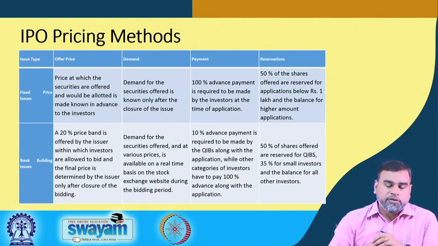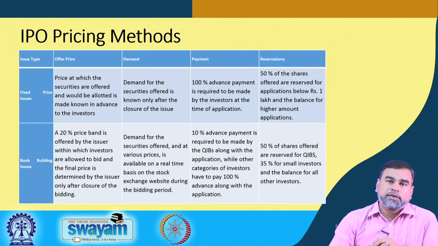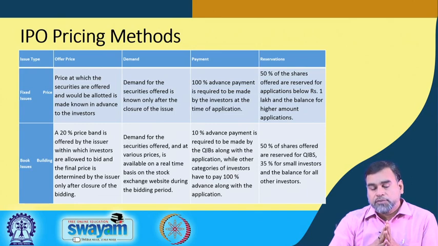The demand for the securities offered at various prices is available on a real-time basis on the stock exchange during this bidding period. What kind of demand is created for that particular IPO is all reflected in real time on the stock exchange website, and you can see that. And 10% advance payment is required to be made by the QIBs along with the application. Qualified institutional buyers have to pay only 10% advance, and the others have to pay 100% advance along with the application whenever they want to subscribe to that particular IPO.